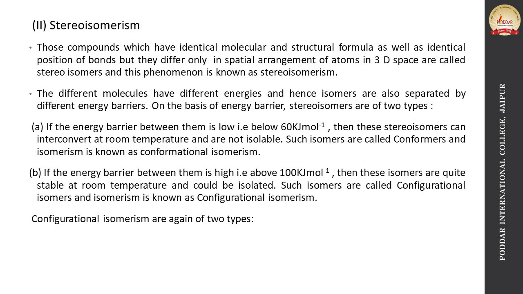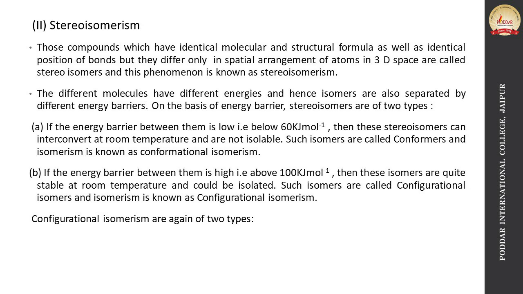Now the second one is stereoisomerism. Stereoisomers are those compounds which have identical molecular and structural formula as well as identical position of bonds, but they differ only in the spatial arrangement of atoms in three-dimensional space, and this phenomenon is known as stereoisomerism.